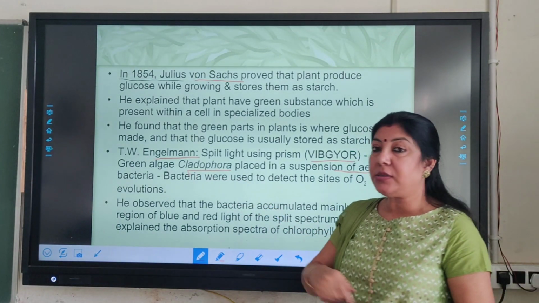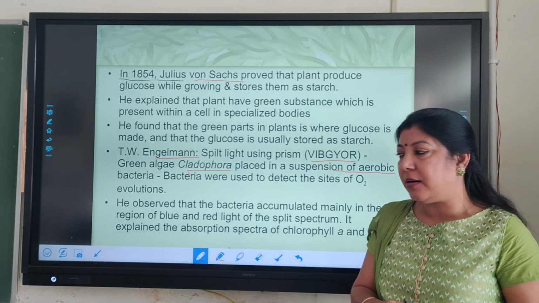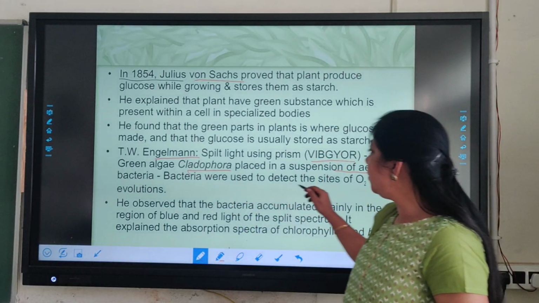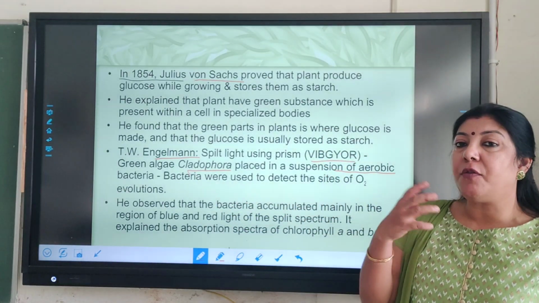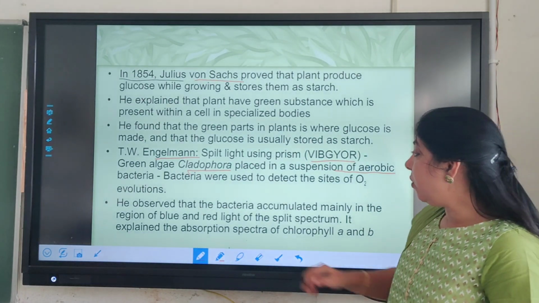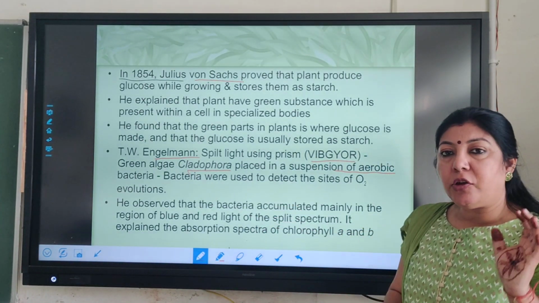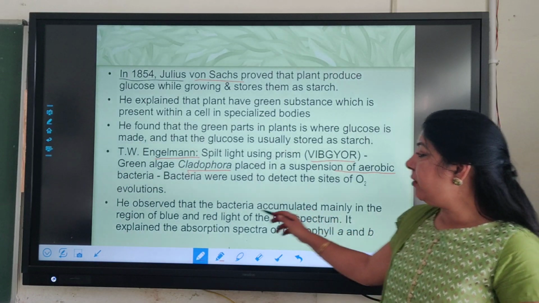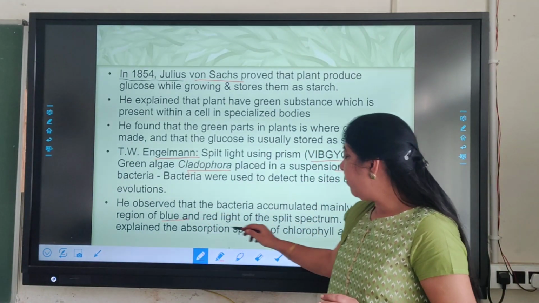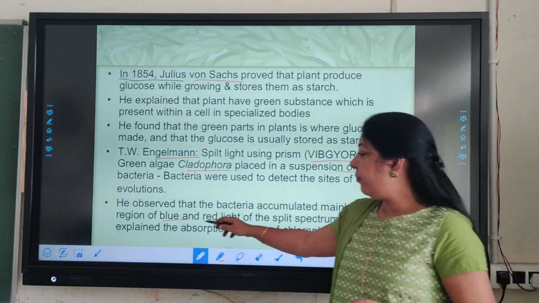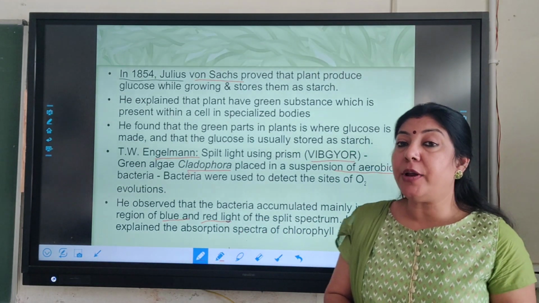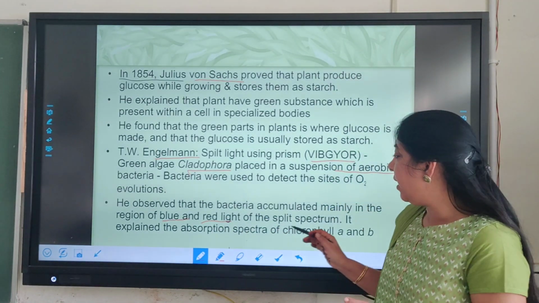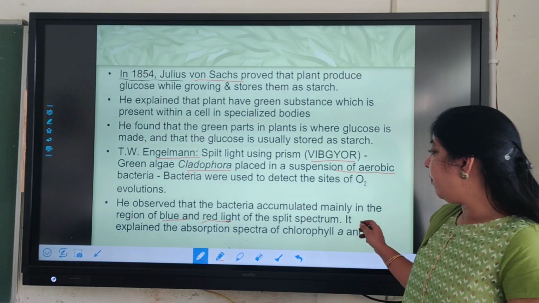Aerobic bacteria live only in oxygen, so they were used to detect the site of oxygen. He observed that bacteria accumulated mainly in the region of blue and red. This means oxygen production is more in these two areas of the split spectrum.